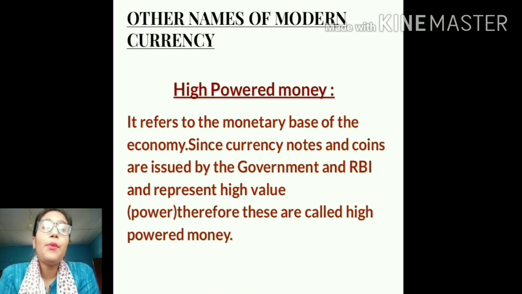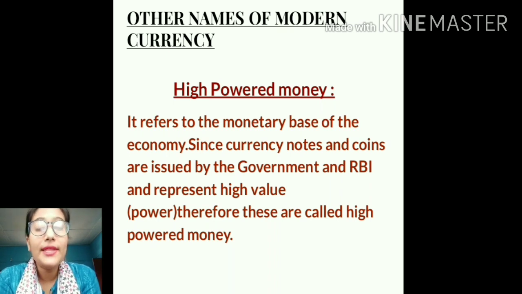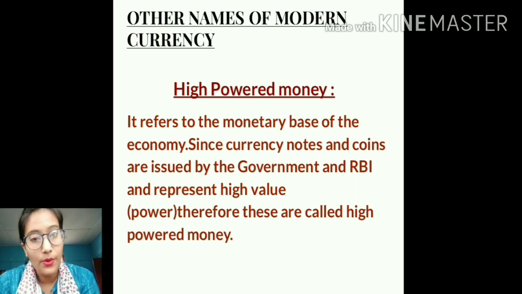The next important term that is used to refer to the paper currency notes and coins is high-powered money. So students, the various notes and coins that we use are also called high-powered money. Why are they called high-powered money? Because they constitute the entire monetary base of the economy. All the money that is in circulation in the country, all the money that is in use in the country comes under high-powered money.